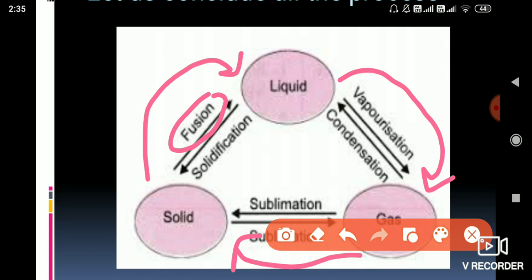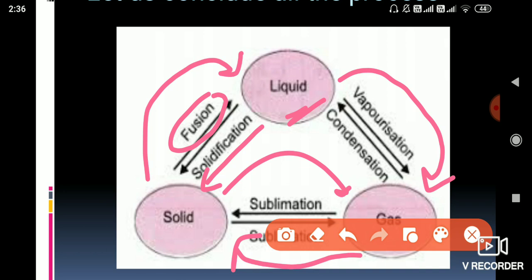Yesterday we studied about the sublimation process. It means that when a solid directly changes into the gas, or gaseous state directly changes into the solid state without coming to the liquid state, these processes are known as sublimation. And when liquid changes into the solid, just now we have studied about the freezing process, which you can also consider as solidification.